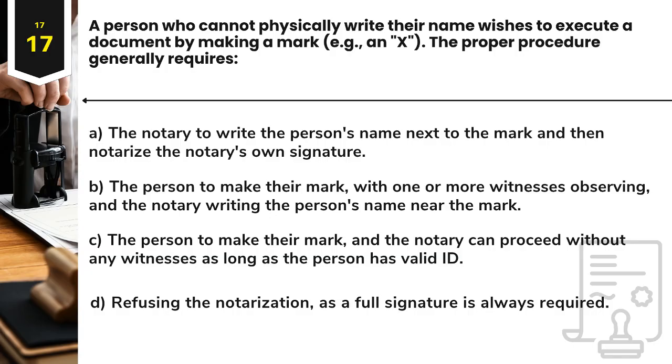Question 17. A person who cannot physically write their name wishes to execute a document by making a mark, e.g., an X. The proper procedure generally requires A. The notary to write the person's name next to the mark and then notarize the notary's own signature. B. The person to make their mark, with one or more witnesses observing, and the notary writing the person's name near the mark. C. The person to make their mark, and the notary can proceed without any witnesses as long as the person has valid ID. D. Refusing the notarization, as a full signature is always required.